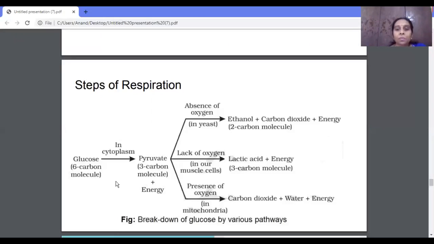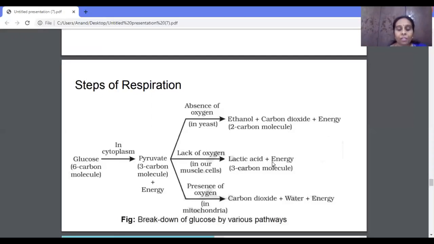As soon as the glucose enters the cell, that is in the cytoplasm, the glucose gets converted into pyruvate. In the yeast, in the absence of oxygen, this pyruvate gets converted into ethanol, carbon dioxide and energy. Whereas in a muscle cell, in the lack of oxygen, this pyruvate gets converted into lactic acid